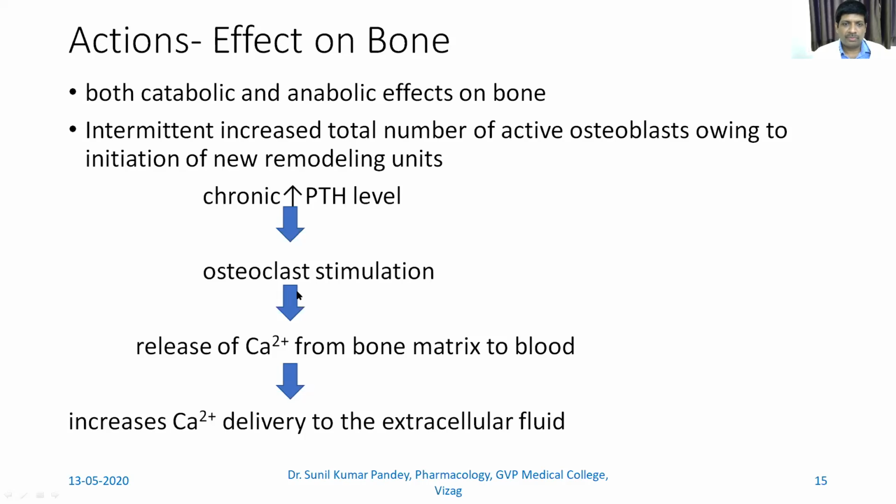Obviously, when osteoclastic activity appears, we'll see how it causes the release of calcium from the bone matrix to the blood, and this way there is more calcium in the extracellular fluid. So as I told, it has both effects. The intermittent or transient effect is activation of osteoblast, whereas the chronic effect is activation of osteoclast.